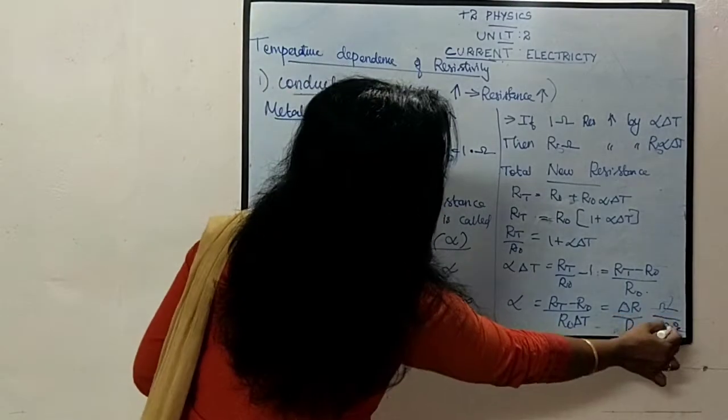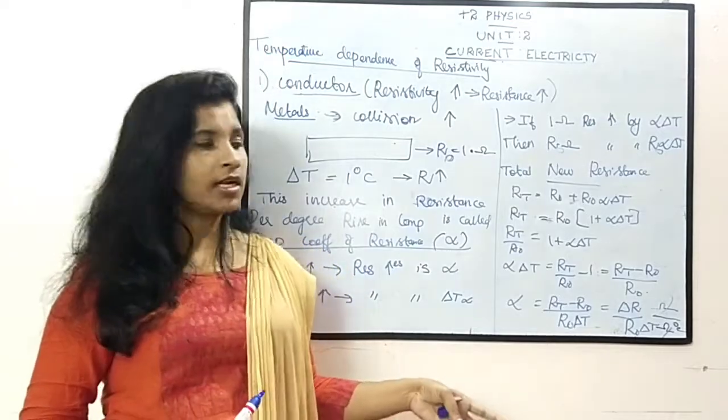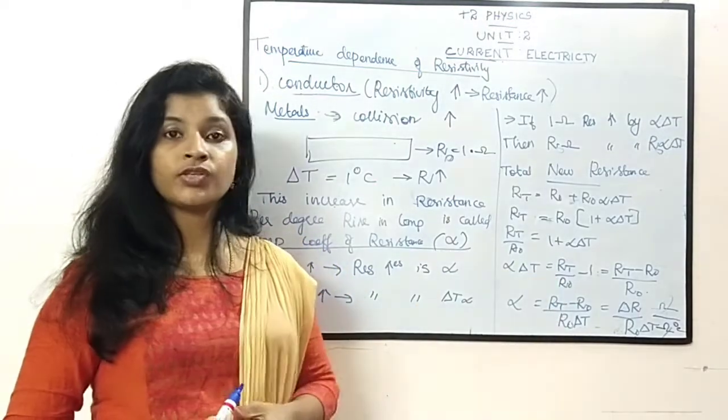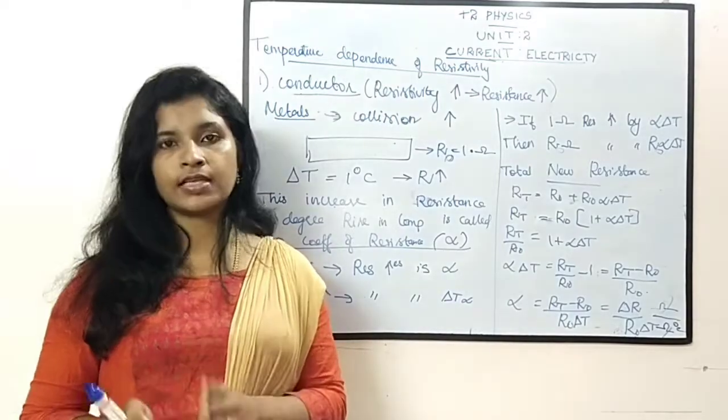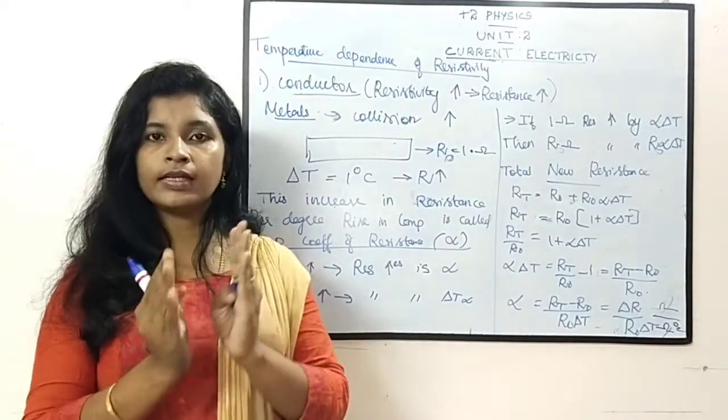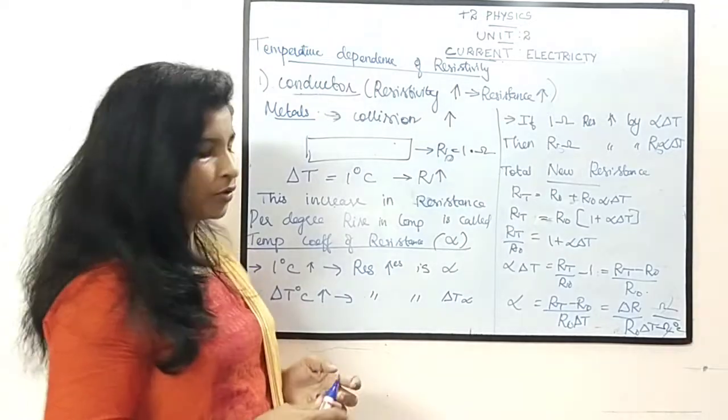So ohm and ohm get cancelled. We can write the unit of the temperature coefficient of resistance as per degree Celsius. That is the unit. Per degree Celsius. Hope you could understand it.